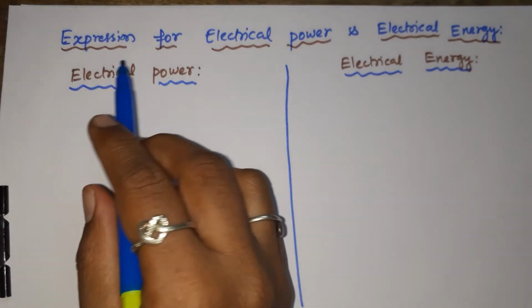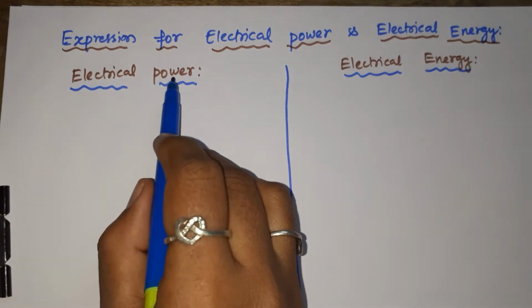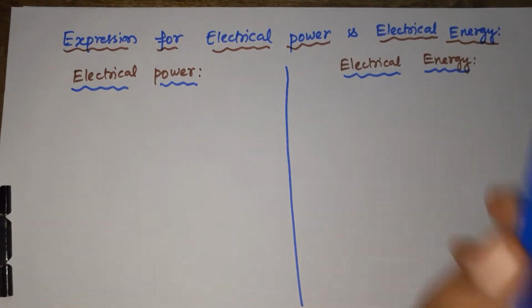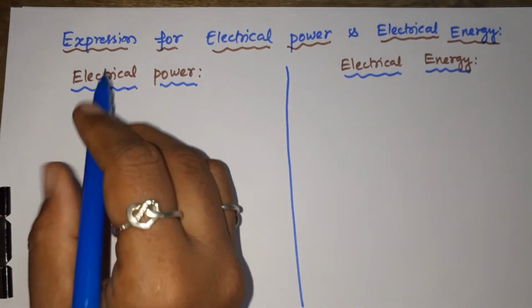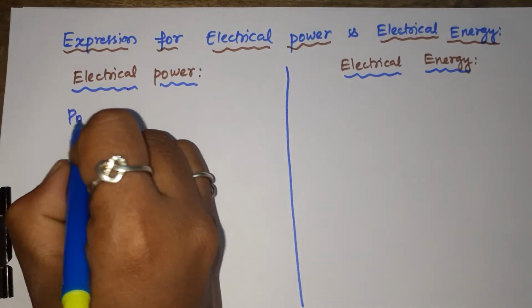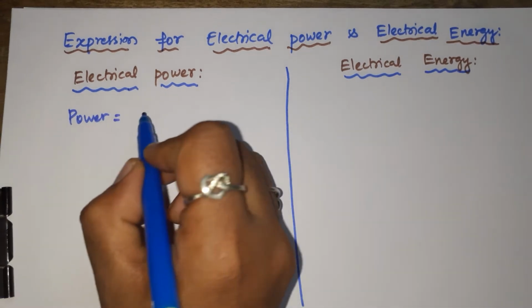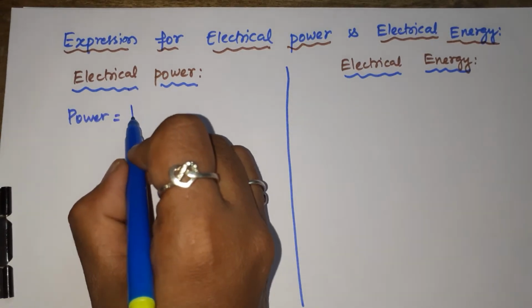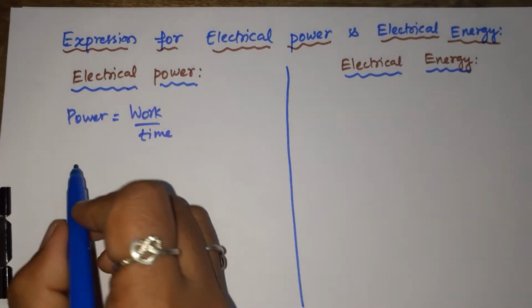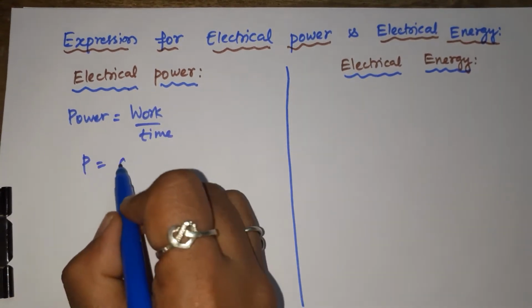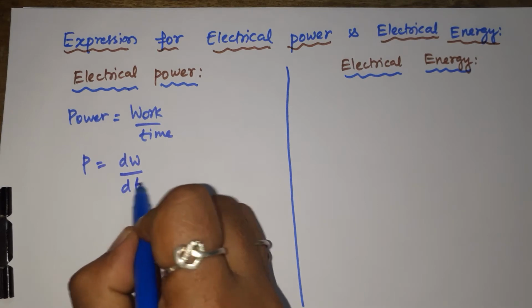Today in this session we are going to see the expression for electrical power and electrical energy. First we'll see what is electrical power. So power, what is power? Power is nothing but work done by time, or else work by time. So we can take that P is equal to dW by dt.